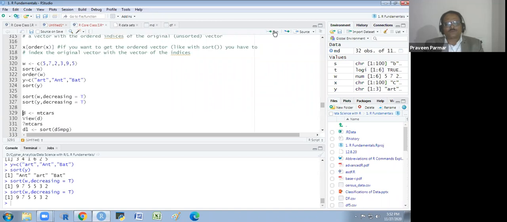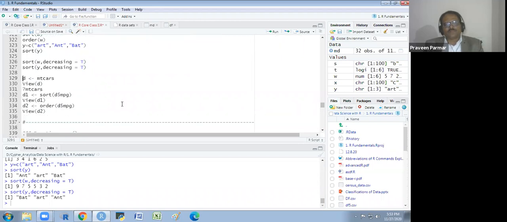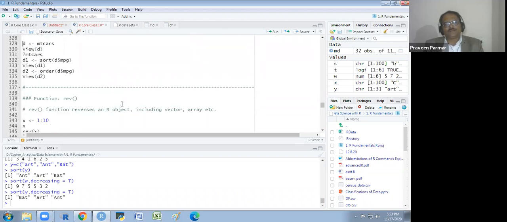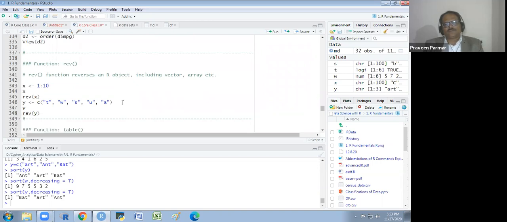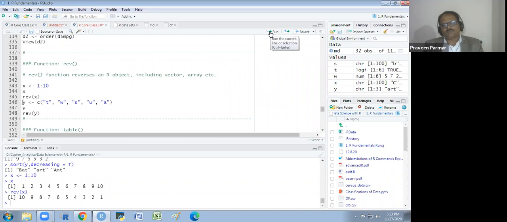Similarly, I could use it for the Y also. So this is the thing we have studied now. And there's one function which is reverse. Reverse just flips the vector. So we have this vector. If I reverse it, I will get 10, 9, 8, 7, 6, 5, 4, 3, 2. It will not arrange, it will just flip the vector.